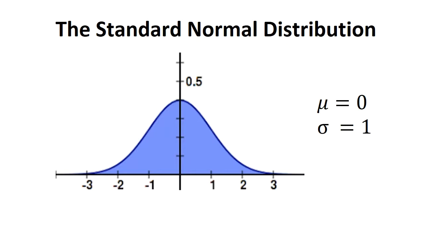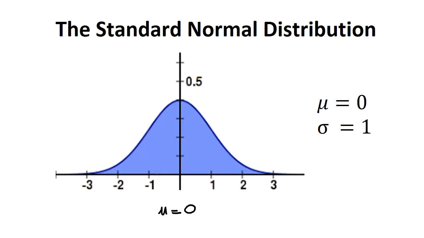Most of the phenomena that we will consider have a normal distribution, and this is a special case of a normal distribution, the standard normal distribution. And this distribution has a mean, shown in the middle, of 0. Something you cannot see on the graph is the standard deviation, lowercase sigma, equals 1.